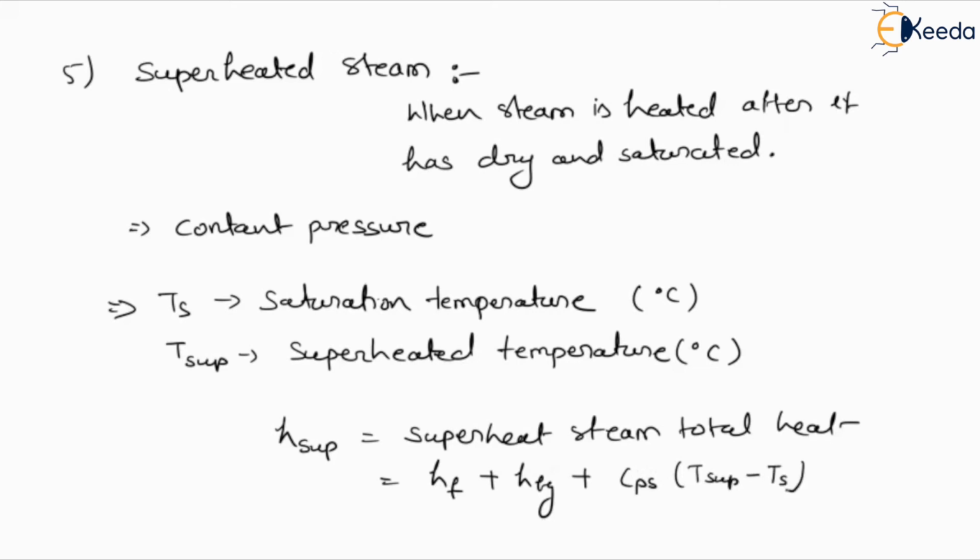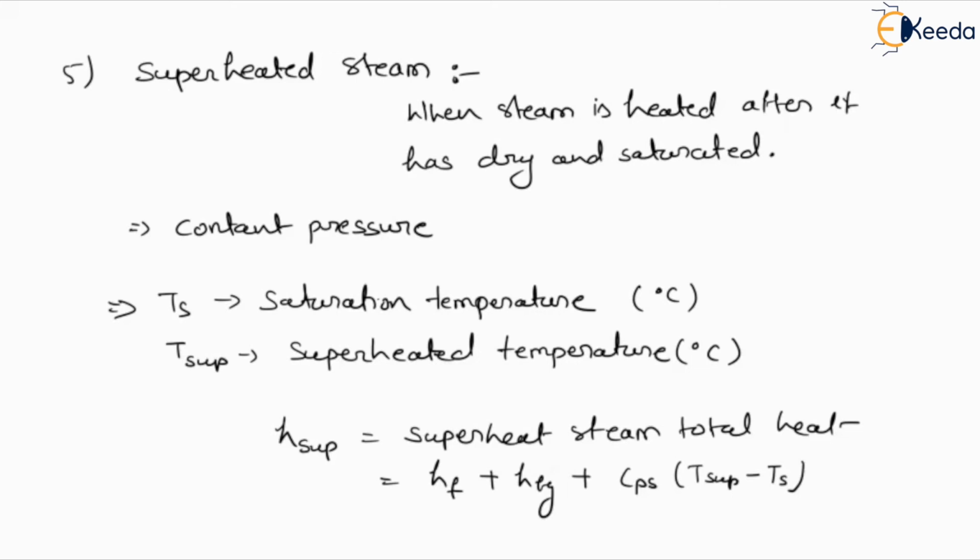And how do we define it? It is defined as the heat of superheat. So it can be calculated by using the specific heat of superheated steam at constant pressure, and the value usually varies from 2 to 2.1 kilojoule per kg Kelvin, and this value depends on the pressure and temperature.